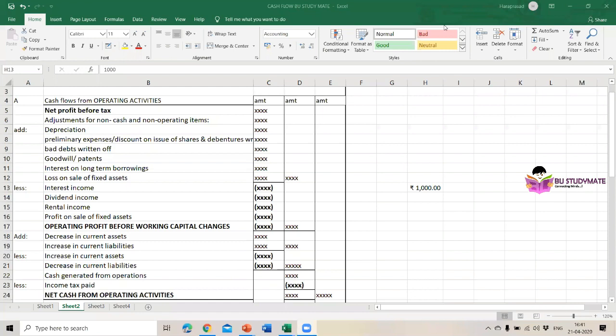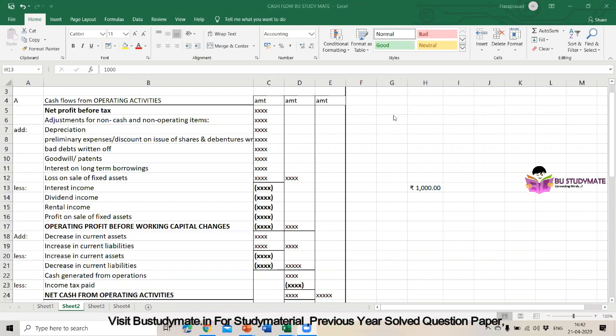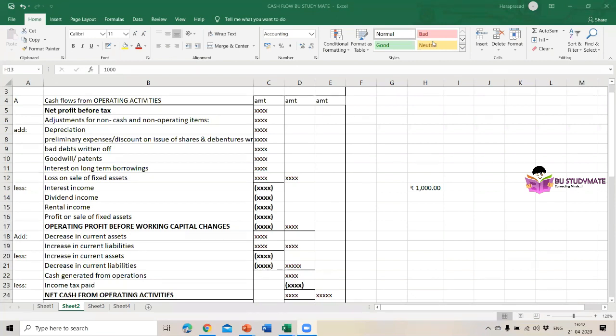Today is the new chapter, that is the cash flow statement. Here in the class, the cash flow statement is one type of statement which is included in the financial analysis. While doing the financial analysis, we will analyze the income statement, the position statement, and then the cash flow statement. Okay, fund flow we will not calculate, but cash flow is very much important.